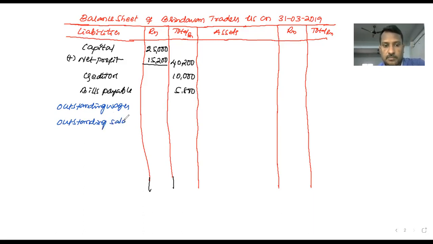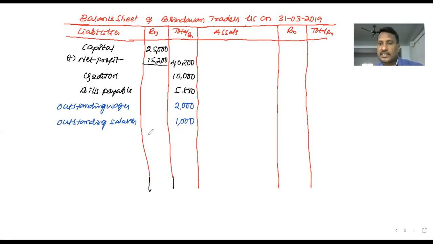Wages are payable 2,000. Salaries are payable 1,000. Okay. So liability side information is over.